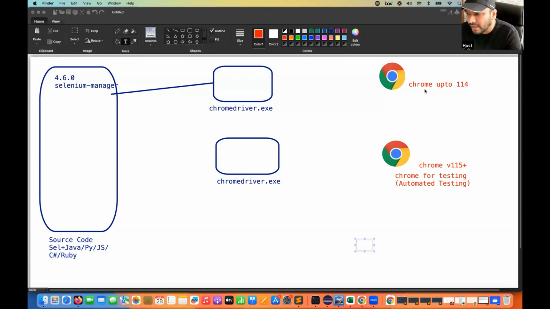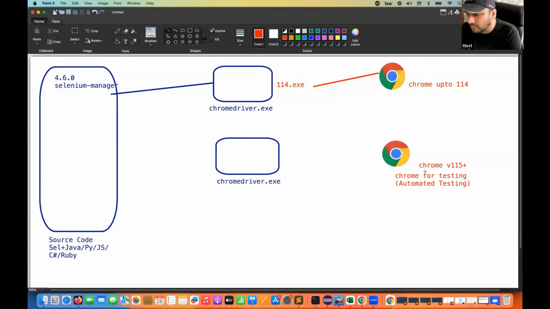If I really want to interact with, let's say, Chrome 114 or 110, 112, 113, or any previous version before 114 or including 114, then we have to have the respective chromedriver.exe file. For example, if I have Chrome 114 in my system, then I really need the 114 chromedriver.exe file so that I can interact with this particular browser without any problem. If you're having the 112 browser, then you have to have the 112 .exe file.